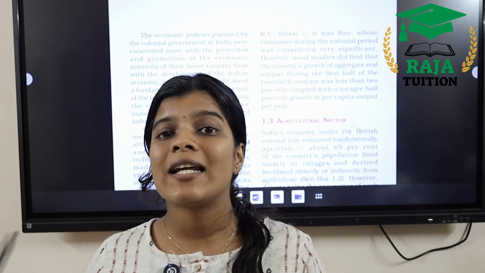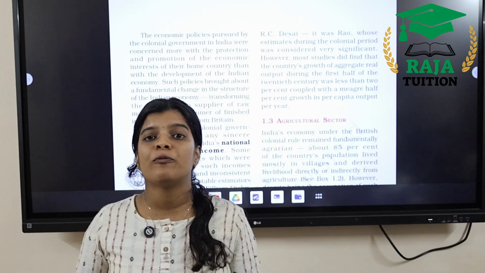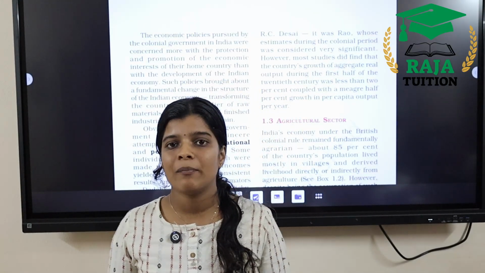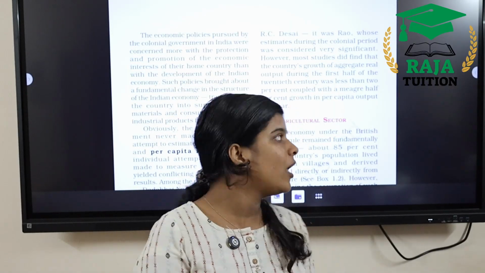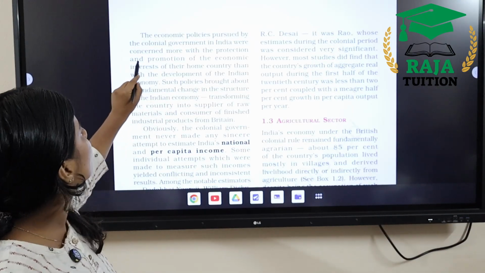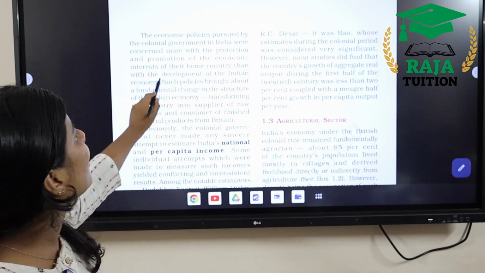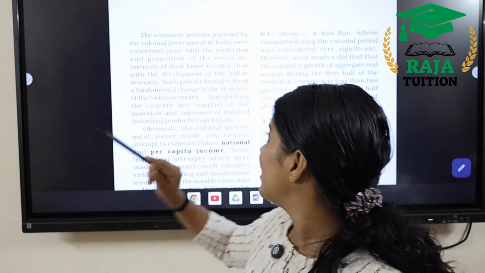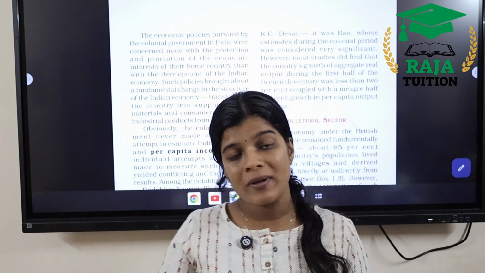There was a term called British mercantilism. What is British mercantilism? That was the core ideology put forward by the British people and British governance towards India. That was the core policy of the British government. British mercantilism focused on the promotion and protection of the economic interest of their home country rather than the development of the Indian economy. British mercantilism focused on two P's: promotion and protection. They gave importance to the promotion of their own goods and the protection of the goods and raw materials in their country.